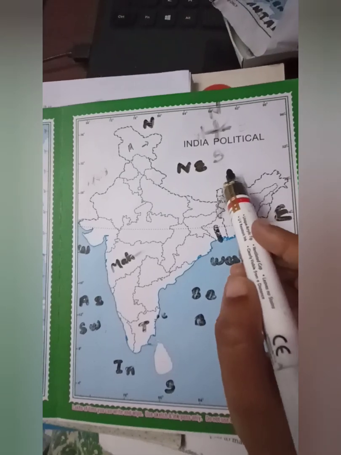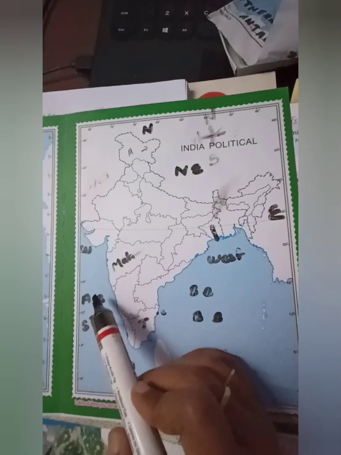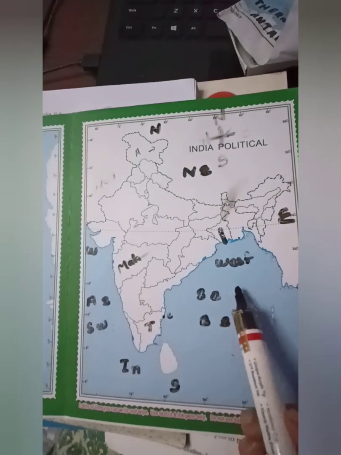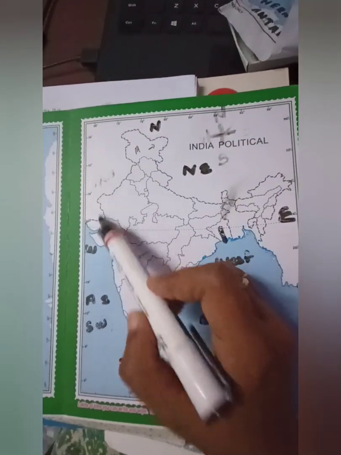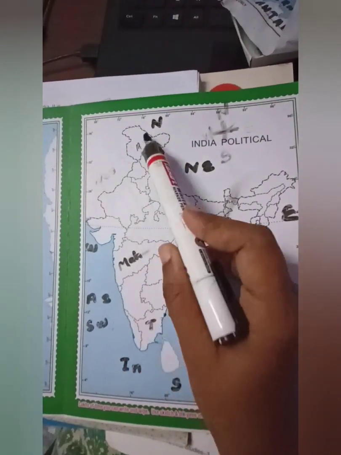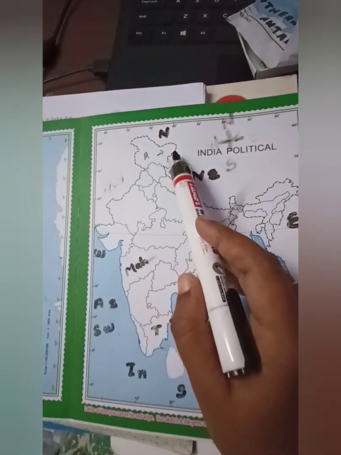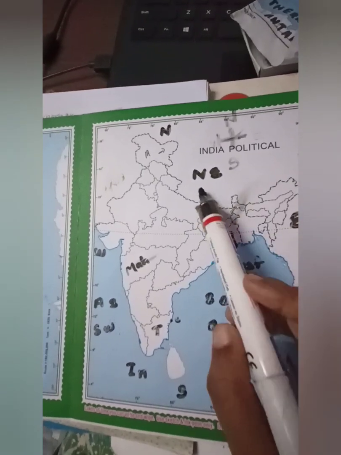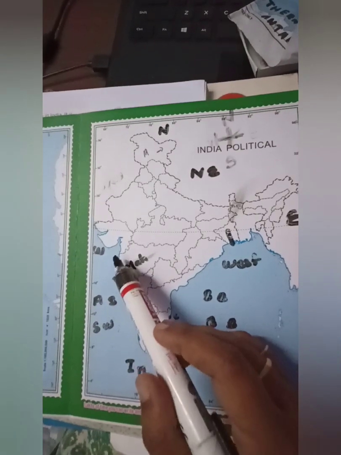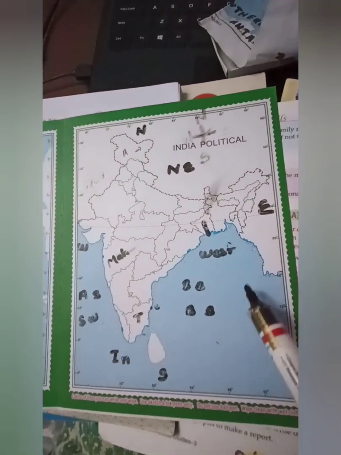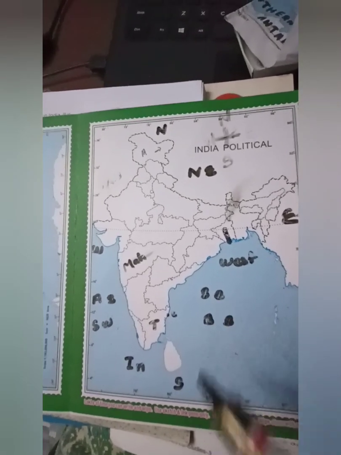Here is the northeast, northwest, northeast, southwest and southeast. Just remember like this: here north is there, and west is here, so it is northwest. This side north is here, east is here, so this side is northeast. Same like that, south and west is here, so southwest. And on this side, east and south is there, so southeast. Okay.